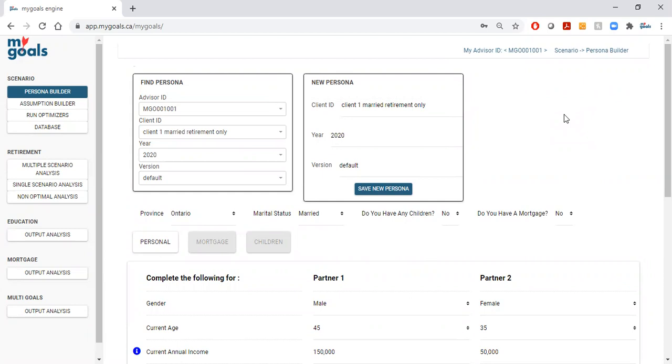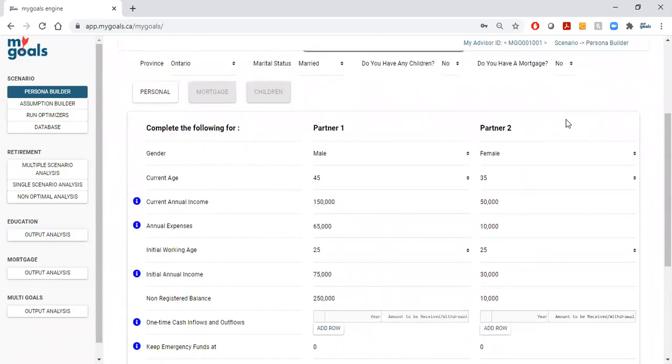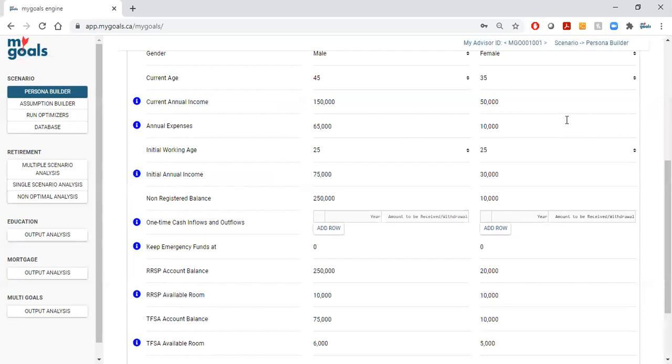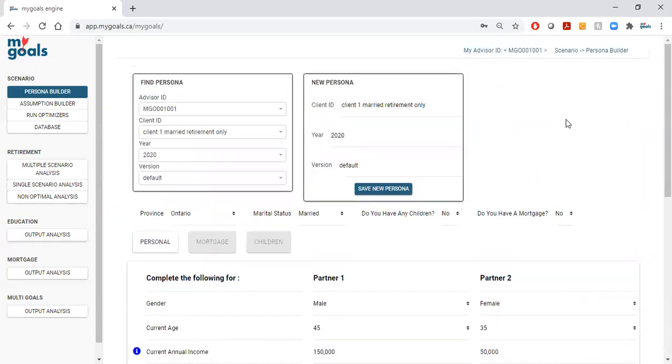So we're going to keep our persona, our clients, the same. So you've seen this: male, female, their ages, their incomes. We're keeping all of this constant throughout these videos for now. But we're only focusing on retirement at 100%. The reason is that in spousal income splitting, starting at pre-retirement, the sharing and the funding of the other goals can get very messy. So I want to do this video just as a simple example of spousal income splitting.